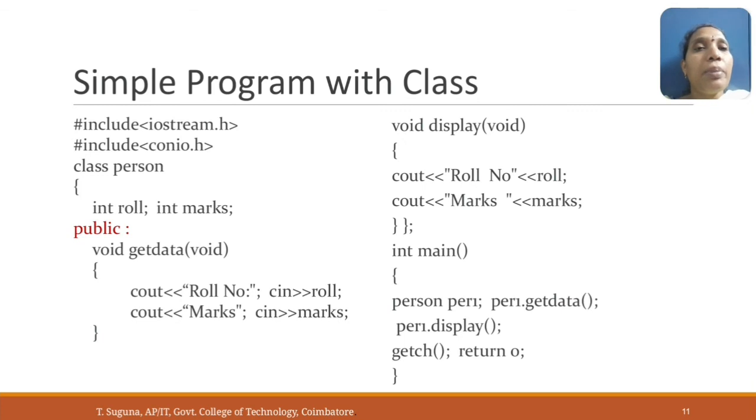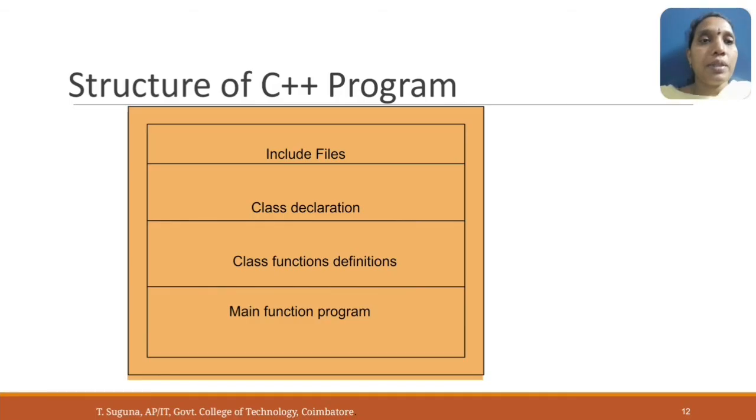To use the data members and member functions available inside the class, we first create the object. The object is per1. Using that object and the member access operator, call the functions getdata and display to get and display the information. Finally, return 0 is used to return to the operating system.